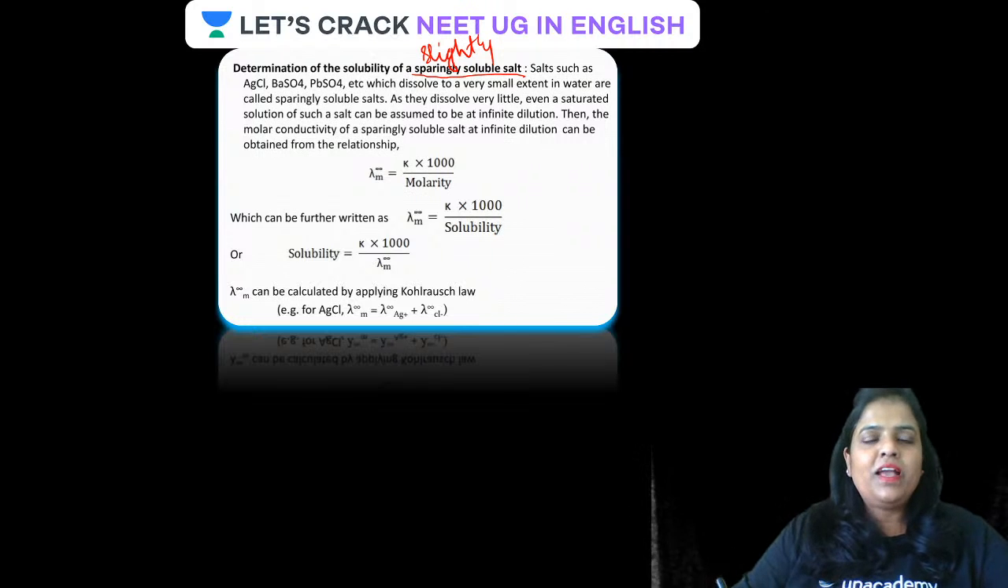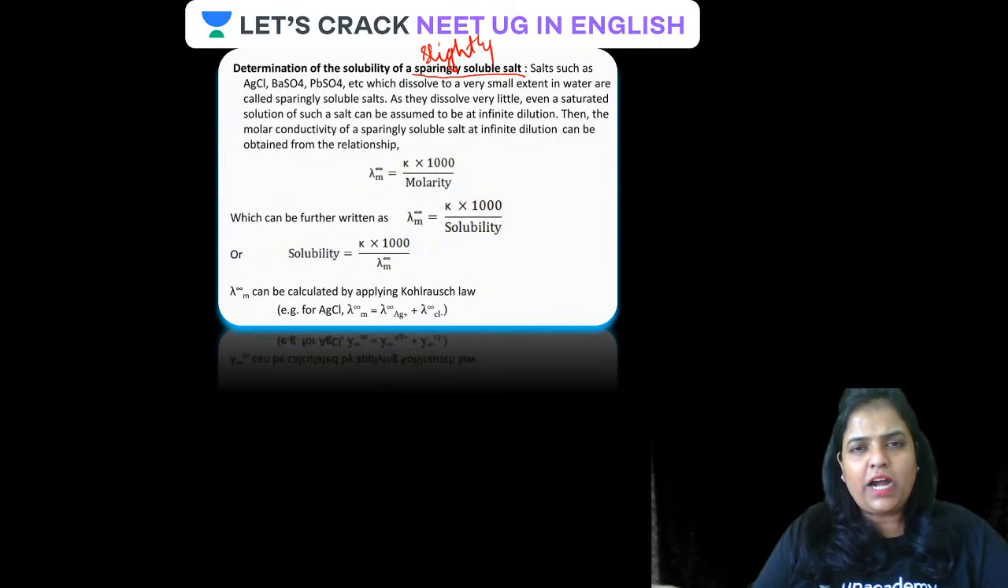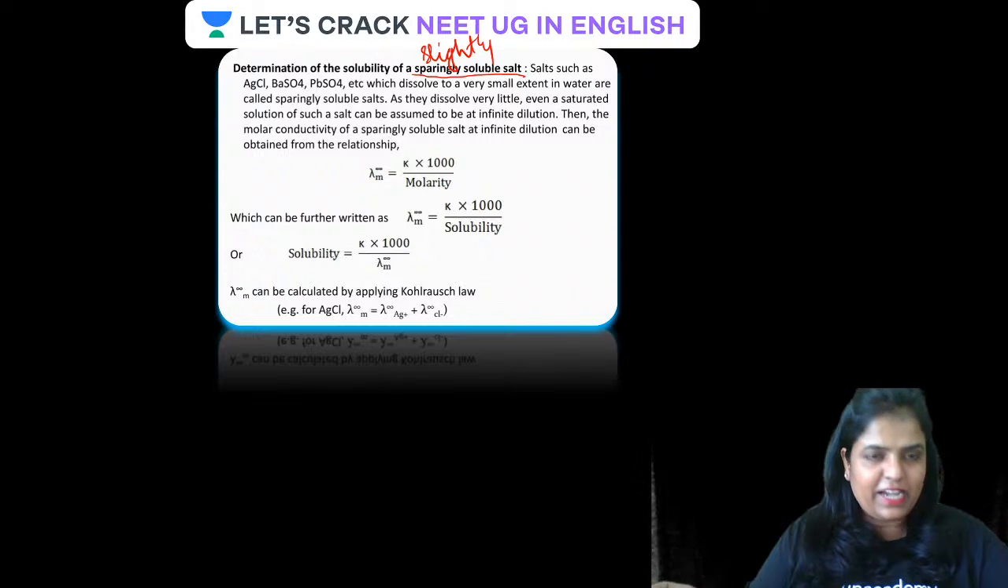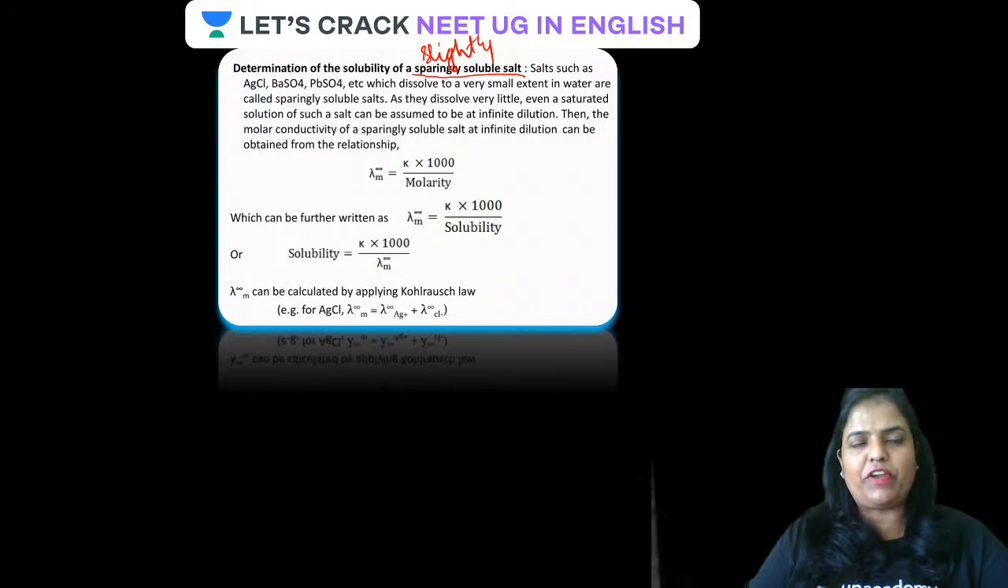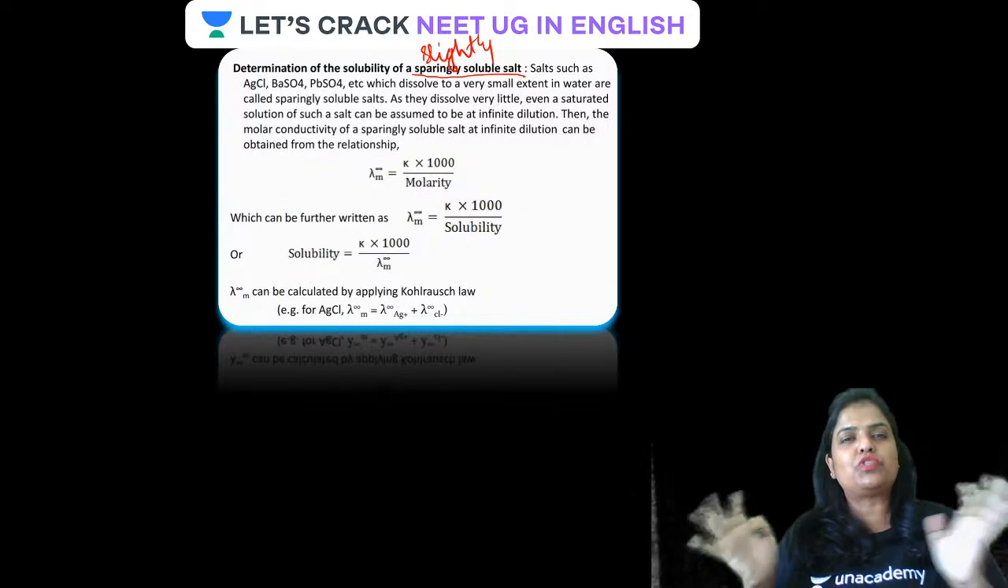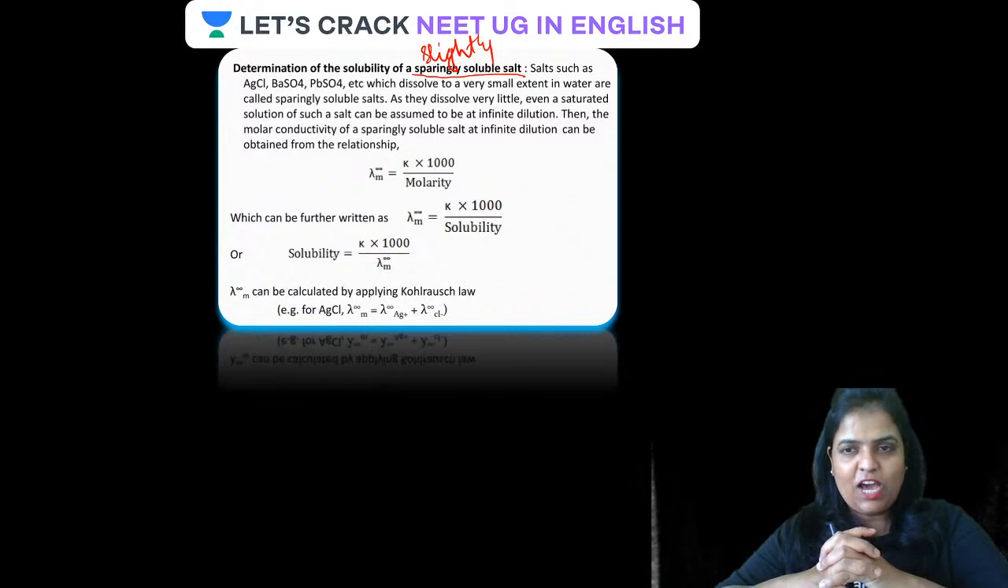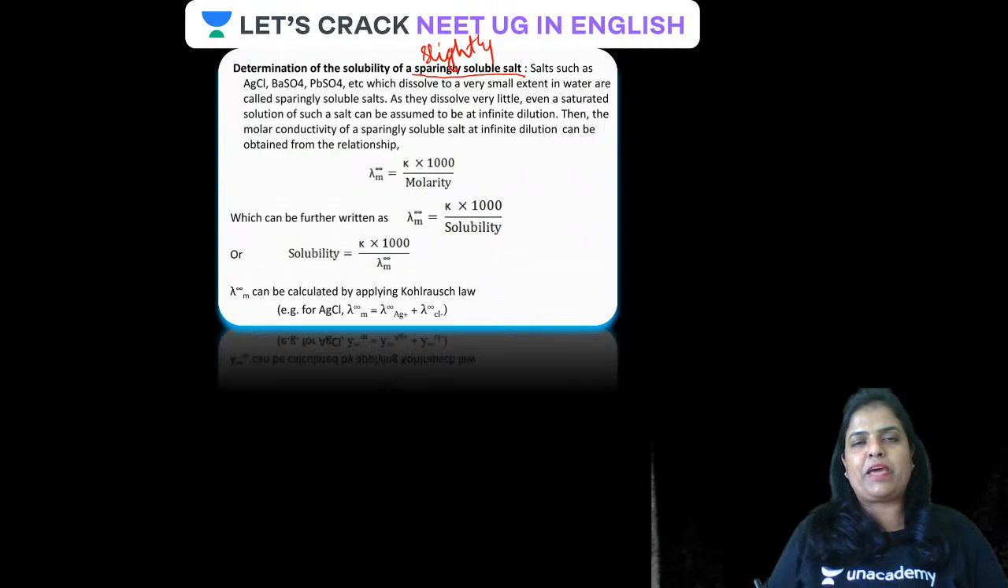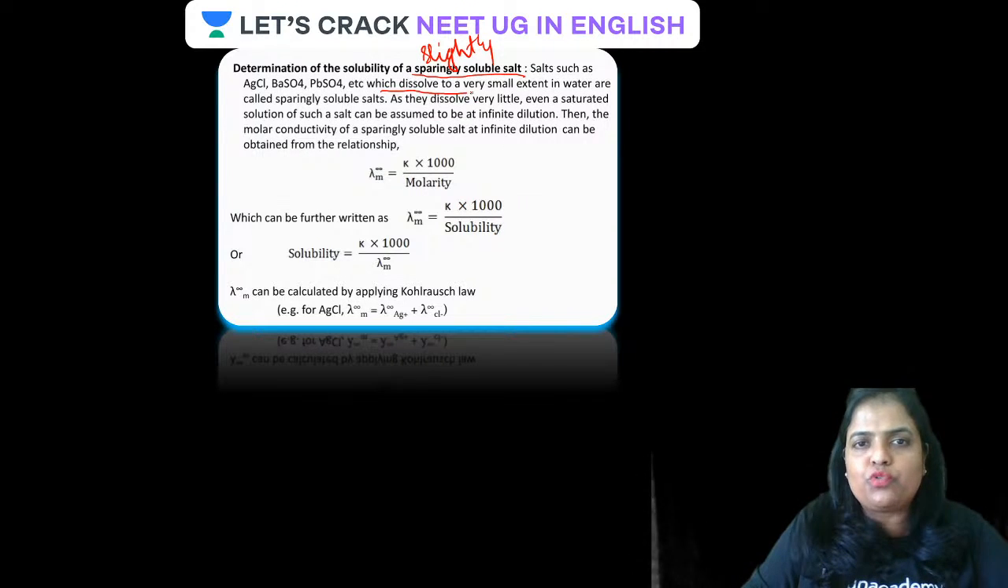Okay, guys, come on. So, what all salts are slightly soluble, sparingly soluble, guys? AgCl, silver salts, barium sulfate, lead sulfate, and mostly those which get precipitated when they are formed come under this category, guys. Okay, is that clear? Why do we call them sparingly soluble salts? Because they dissolve to a very small extent in water. As they dissolve very little, even a saturated solution of such a salt can be assumed to be at infinite dilution.